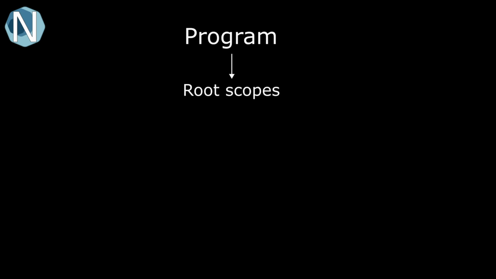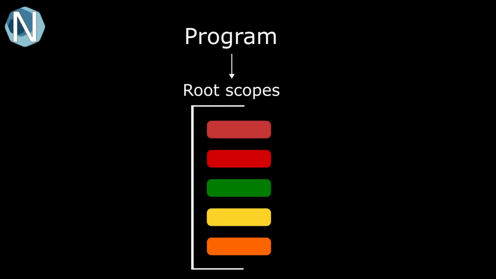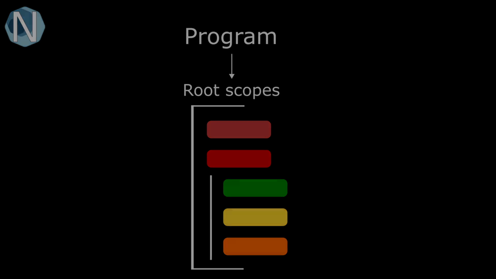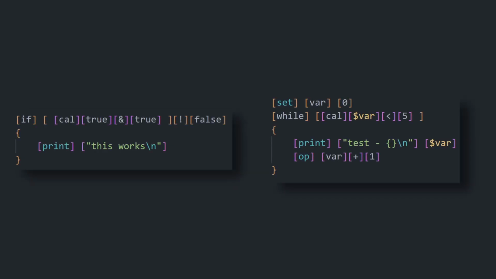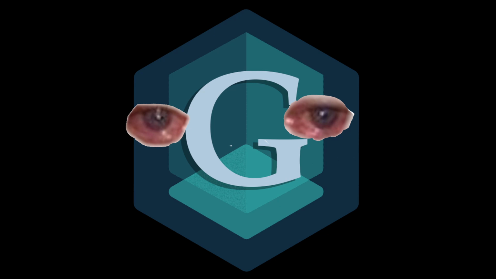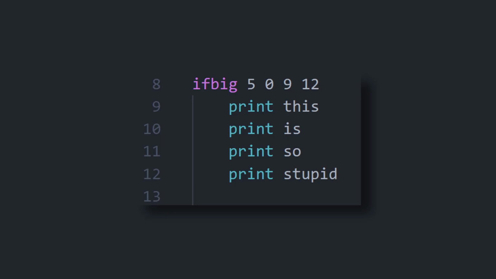While I was able to parse lines into nodes, having them laying around the program was no good. So after a bit of work, I introduced the concept of scopes. Every program written in Neve, which is the name I chose for this new language, is going to be divided into root scopes. These scopes can hold a list of nodes or even subscopes. With this new technology, I was able to add the if and while commands. And for the first time, you can mark the start and the end of a scope using curly brackets. Unlike Glang, which as some people here may remember had a suboptimal solution to this problem, to say the least. Next came graphics.